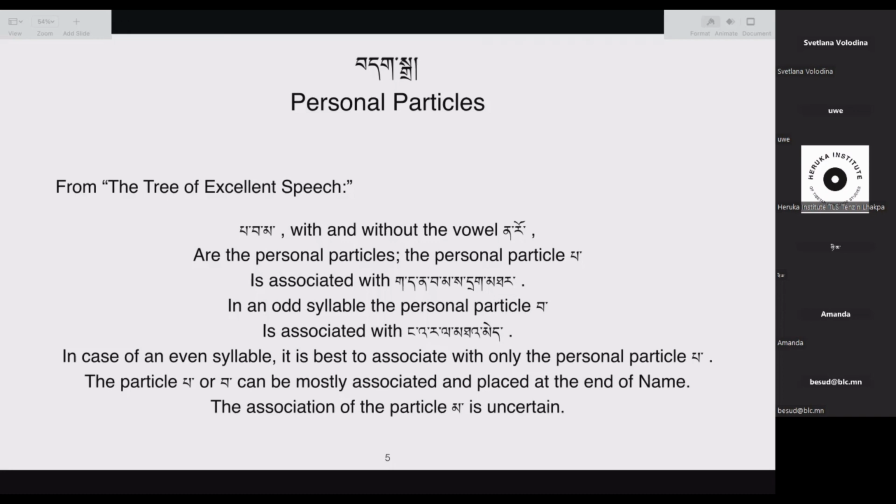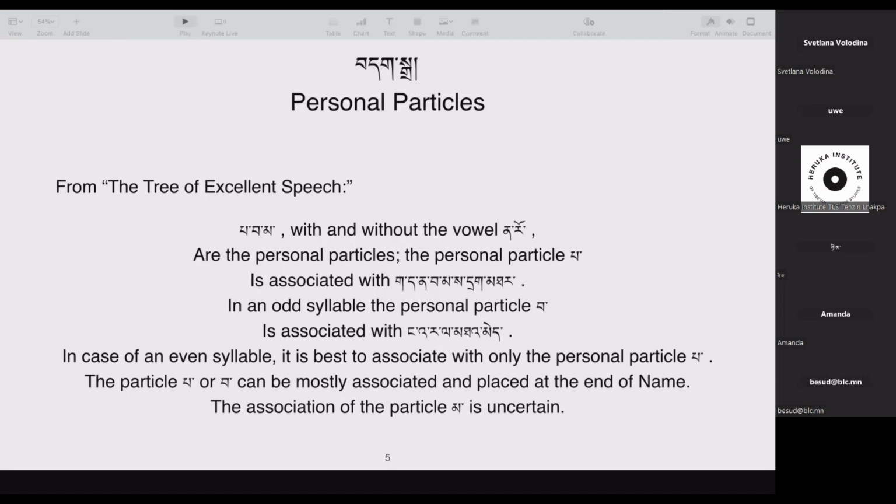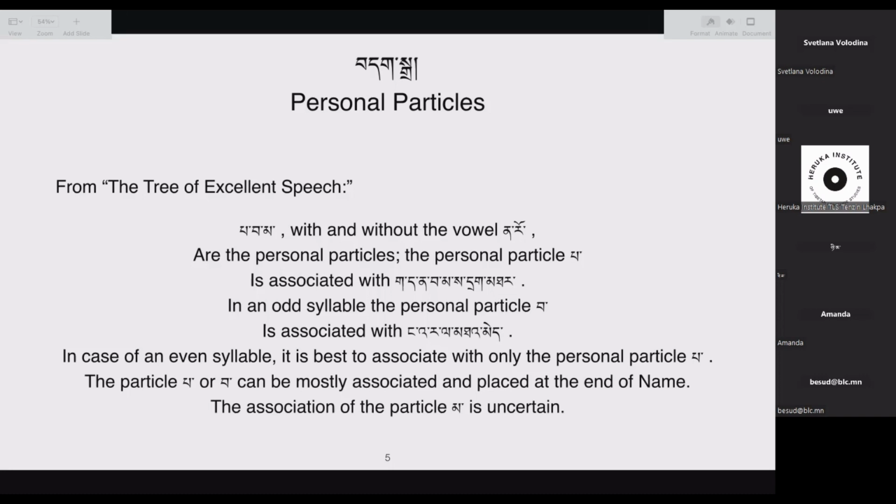The personal particle pa, when it's used as a personal particle, is associated with the suffix letters ka, ta, na, pa, ma, sa.